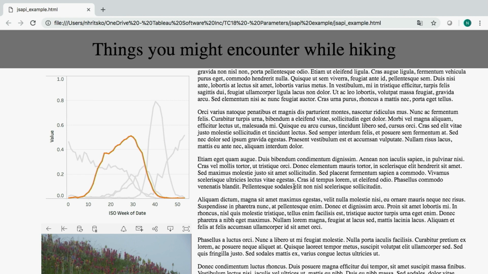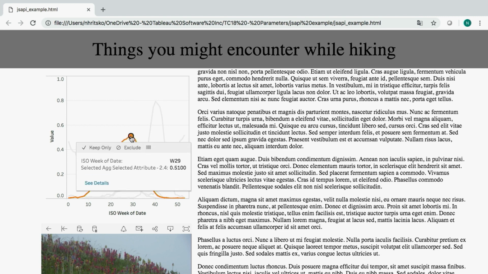The last really cool way of setting parameter values I want to draw attention to is using the URL of a workbook. So I actually have a link here in the See Details tooltip that is going to take me to the workbook in Tableau Online, but it is going to set the value of a parameter in the URL that it sends you to, so that when you get to that workbook, it has this parameter set to the same value, and you keep that context as you go in. So let's take a look.